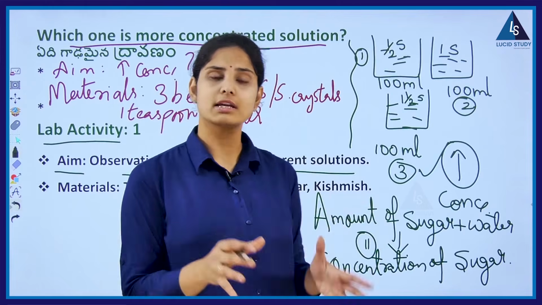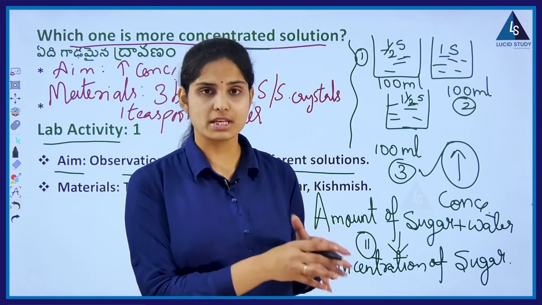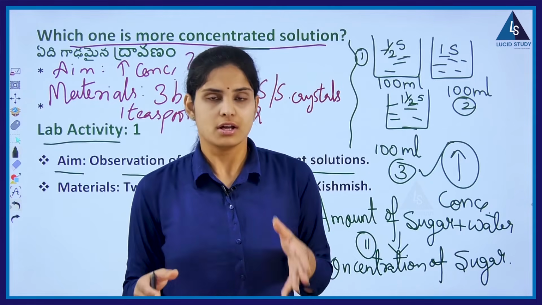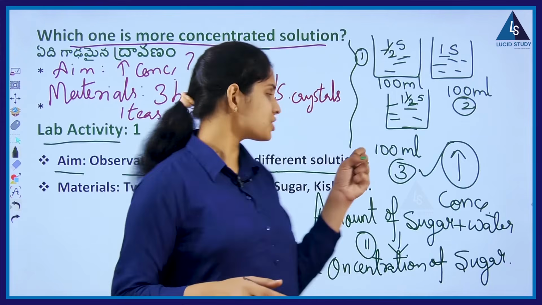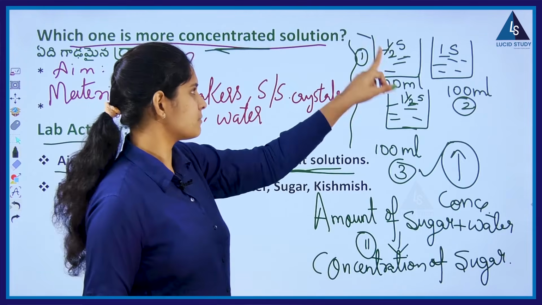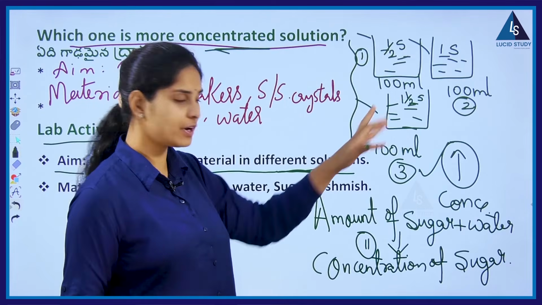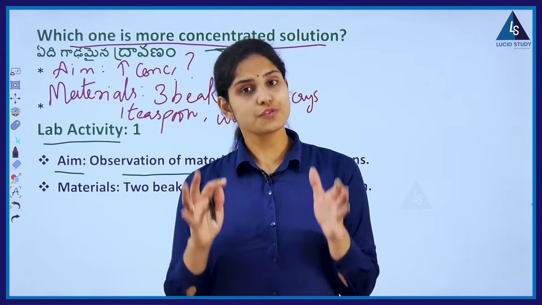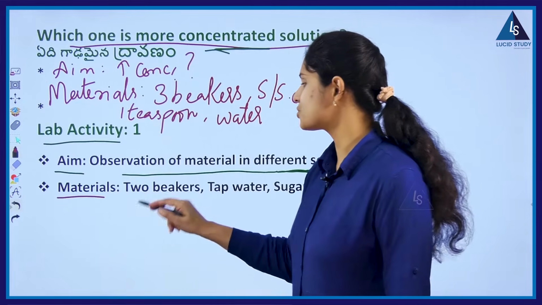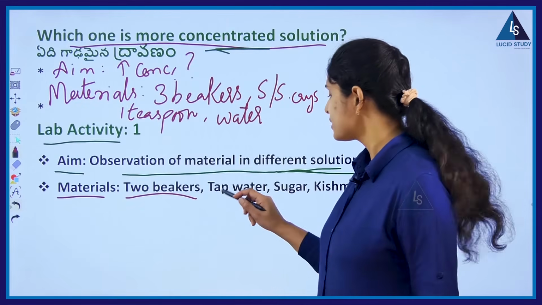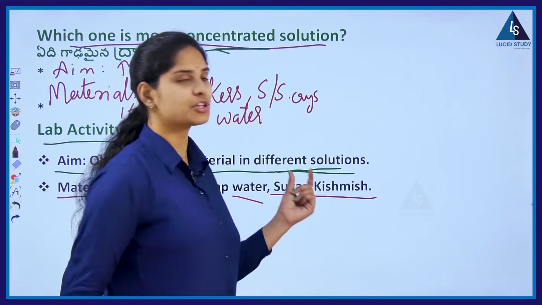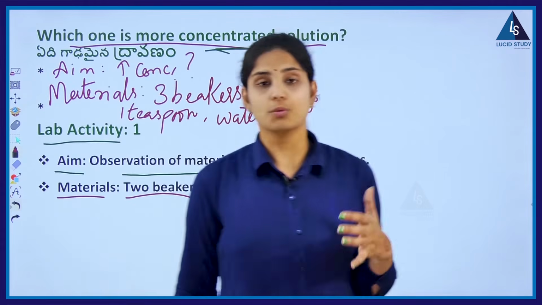If we place a material in different solutions, how does it look, how does it behave? Yes, different solutions means solutions having different concentrations. Understand? So for this we need the materials: 2 beakers, tap water, sugar and a raisin, that is kishmish. Okay, so what to do?